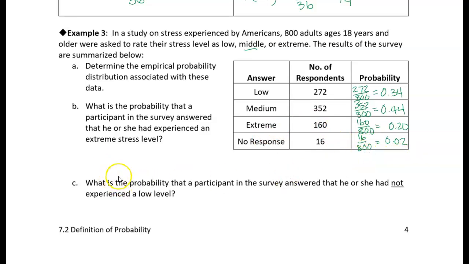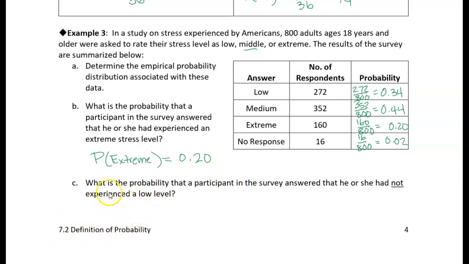The next question asks, what's the probability that a participant in the survey answered that he or she experienced extreme stress? So let's calculate the probability of extreme. Well, it's already calculated for us. We can just read that right off the table. 0.2, so 20% of the people said they were experiencing extreme stress.